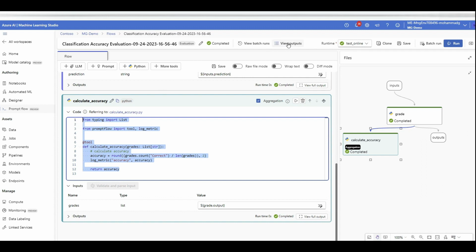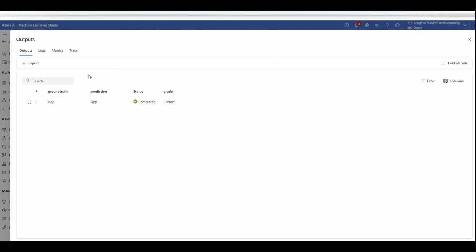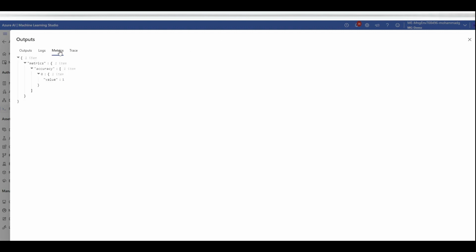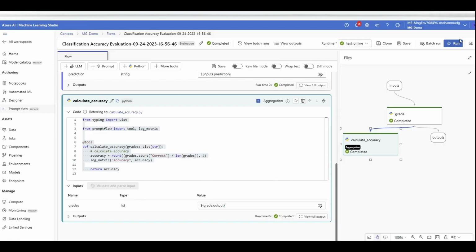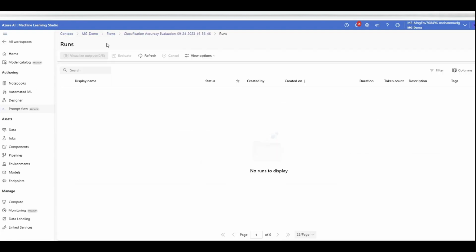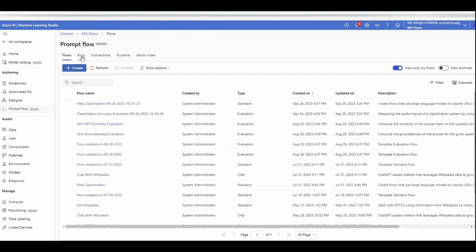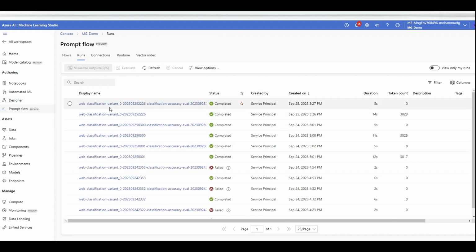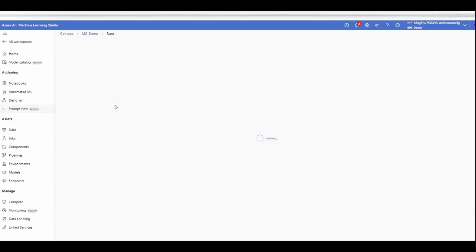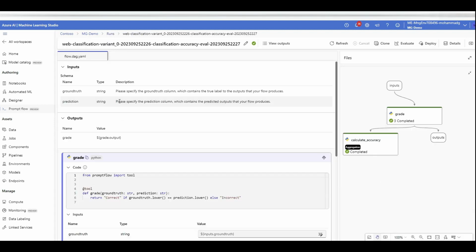So in order to show the output, I click on view output. Actually, let me see if I can have all the output in one place. View batch runs. Okay, let me go to the prompt flow again, going to the runs. This is the last run that I did for GitHub Actions that I'm going to show you.